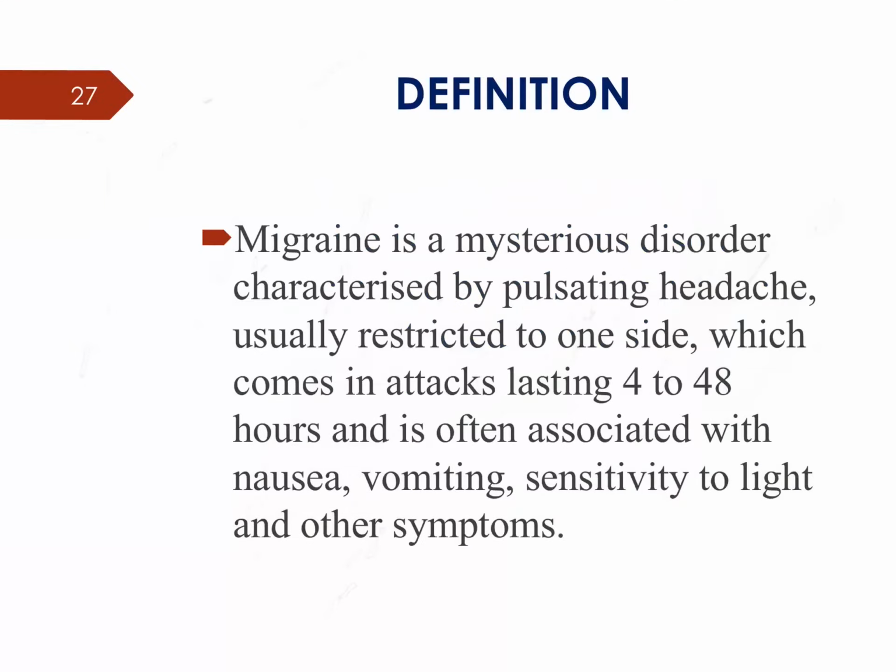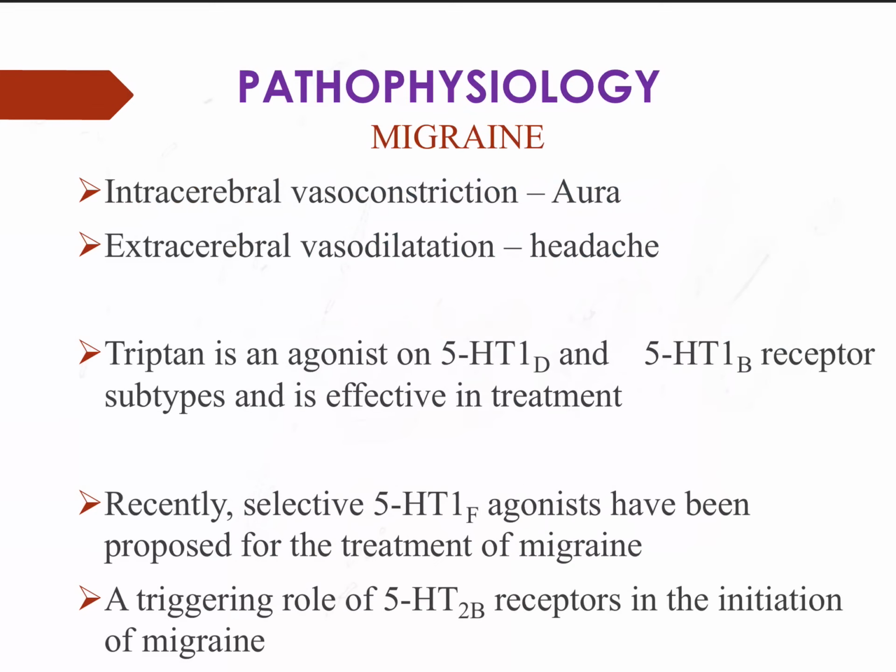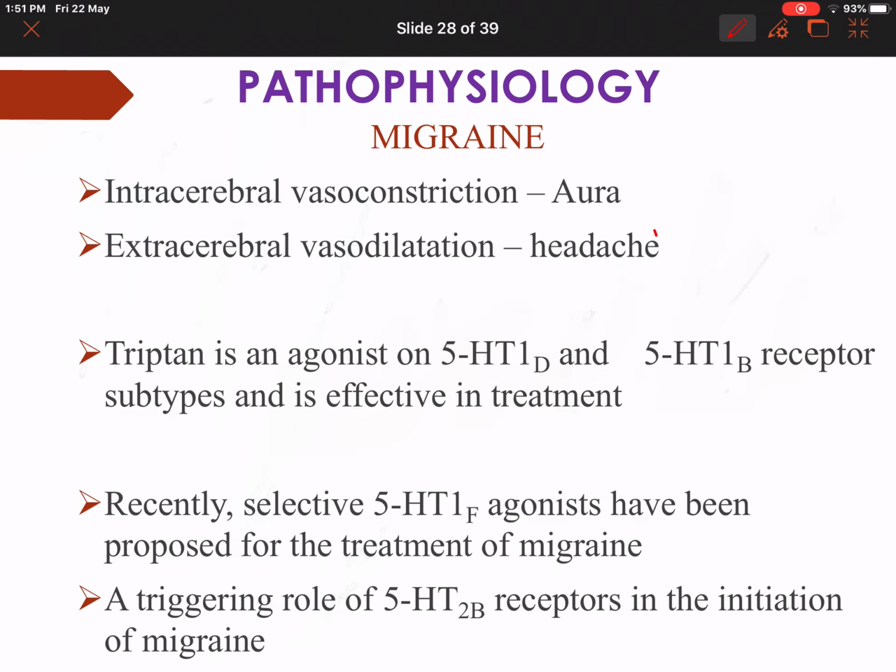Let's look into what migraine is and what the treatment of migraine is. Migraine is associated with headache. Before that, there is aura. What is aura? Intracerebral vasoconstriction causes aura. After that, there is extracerebral vasodilatation, which is going to cause headache.